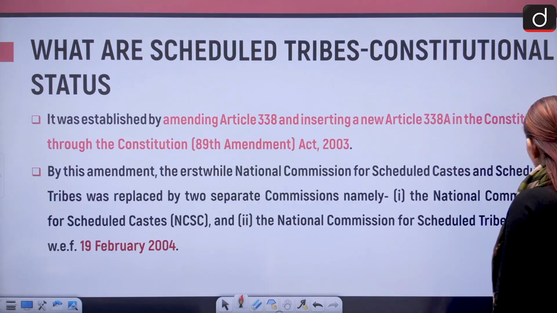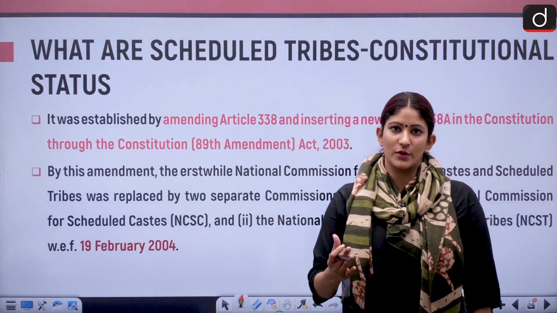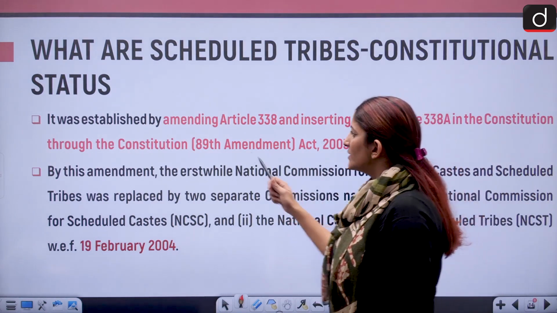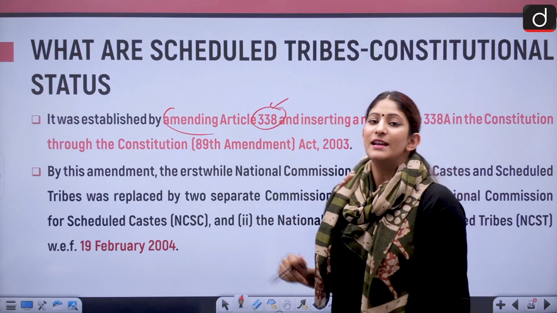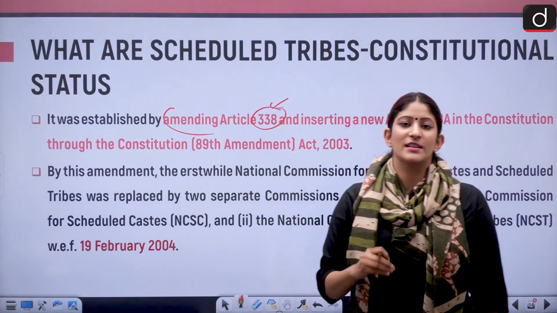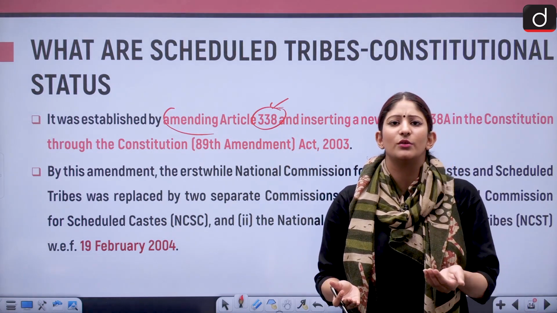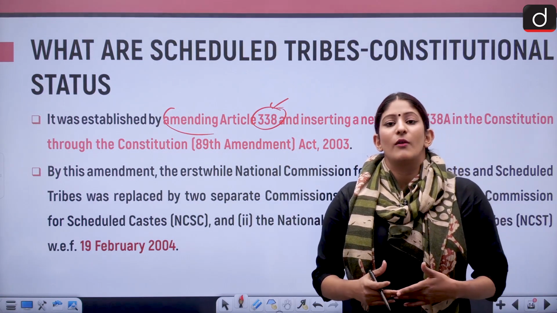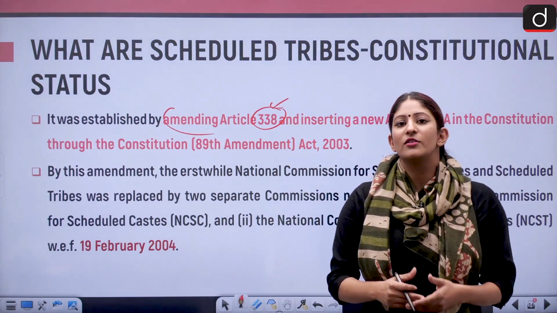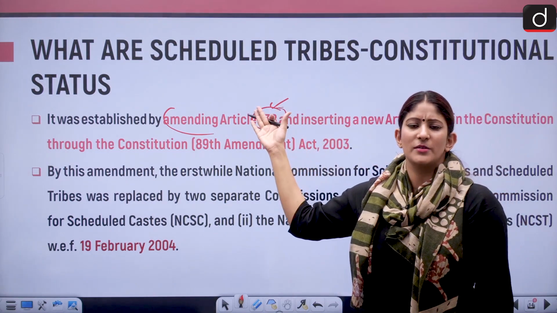Now, the National Commission for Scheduled Tribes is actually devoted to the well-being of the scheduled tribes, and it was established by amending Article 338. Earlier, the National Commission for Scheduled Castes and Scheduled Tribes used to look at the welfare of the scheduled tribes as well, in addition to the scheduled castes. But because of the importance that has risen for the integration and assimilation of the scheduled tribes, a different commission had to be formed.